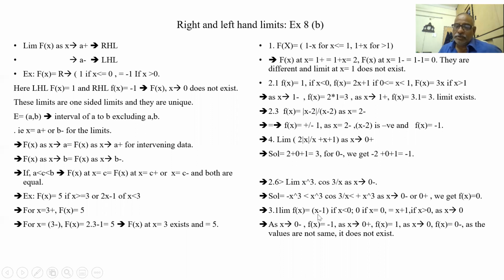So f of x is x minus 1 if x is less than 0, is 0 if x is 0, x plus 1 if x is greater than 0. Now we'll put 0 minus. For 0 minus, this is the equation, so this is minus 1. If I put 0, this is 0. If I put 0 plus, it is plus 1. We have three values at 0: minus 1, 0, and plus 1. So the limit does not exist. They are not the same.